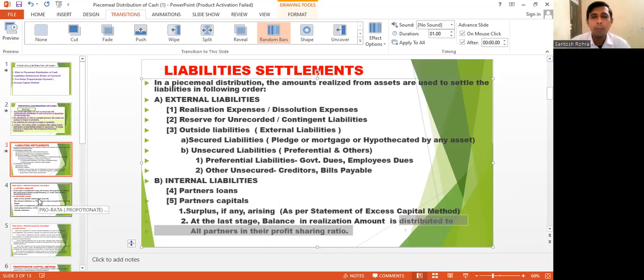Now, I hope you are clear with the two types of liabilities, external and internal. External liabilities are classified into three categories: one, realization expenses; second, reserve for unrecorded or contingent liabilities; third, outside liabilities, which may be secured or unsecured. Secured liabilities are paid first, unsecured liabilities are paid later.